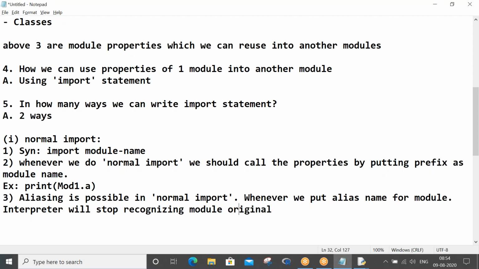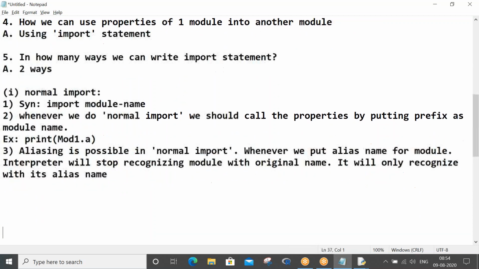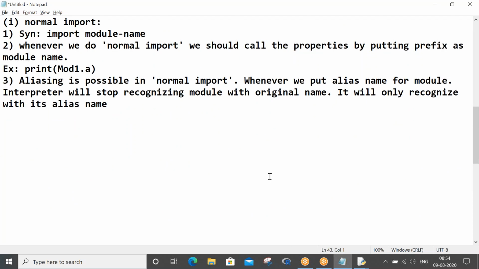It will only recognize it with its alias name, only the alias name.